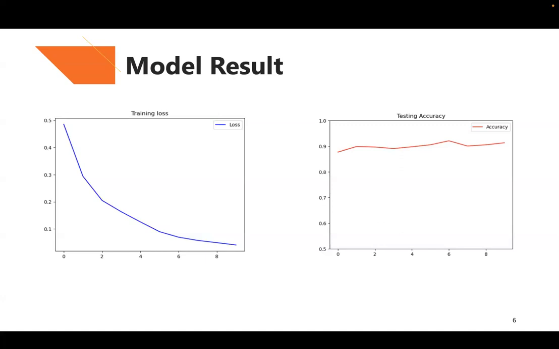That's because the testing accuracy shows the model's generalization ability. So it can be found that the testing accuracy is always around 0.9, which is enough here, I think. That means such a trained triplet network model has stronger robustness and generalization ability.